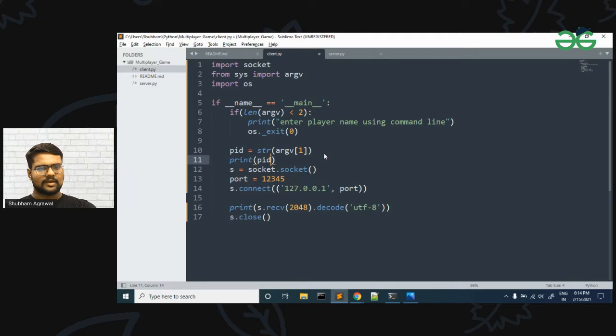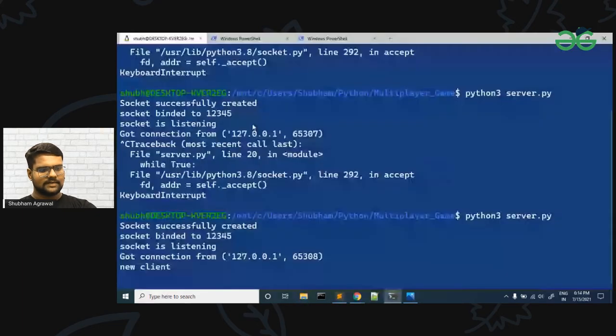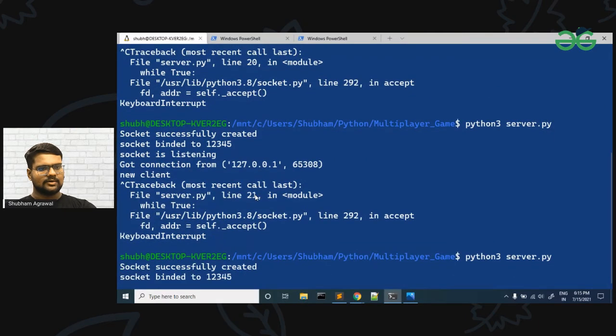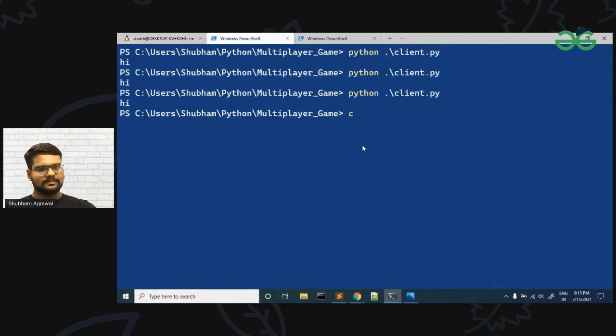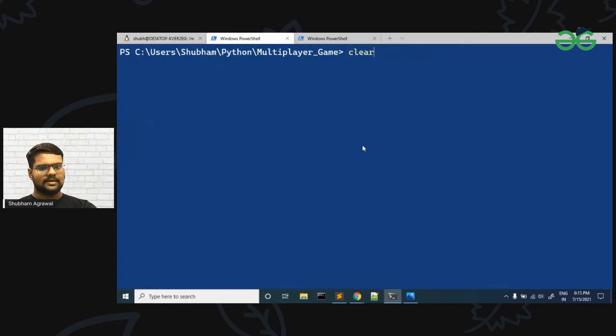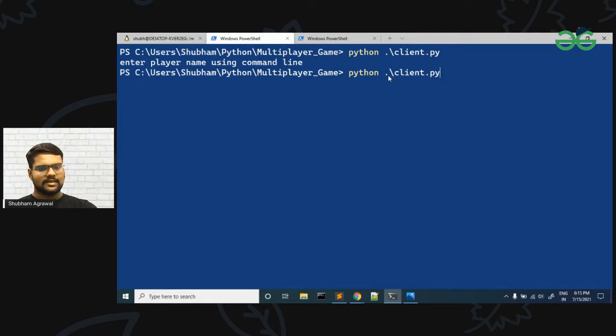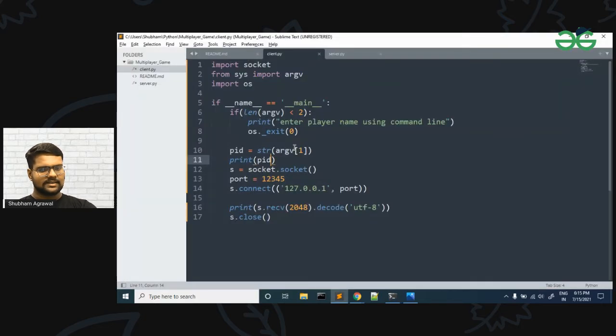Let me go to our terminal and restart our server. Okay, our server has restarted. Now let me go to the client and run the client. This time if I don't pass any command line argument and press enter, it says enter player name using command line. Now when I enter the player name, let it be Shubham, and press enter, Shubham is printing and hi is also printing. So our code is working fine now.